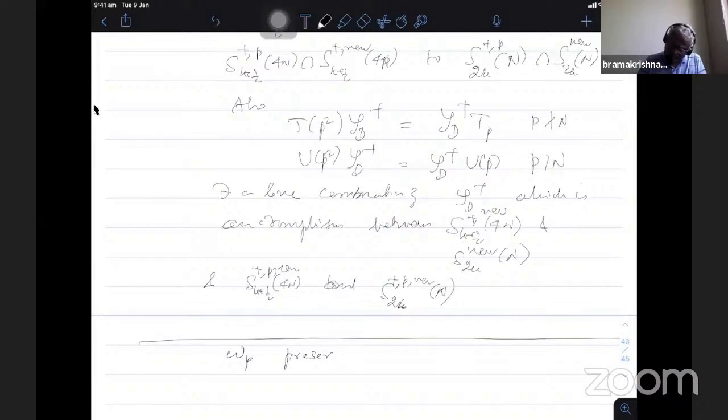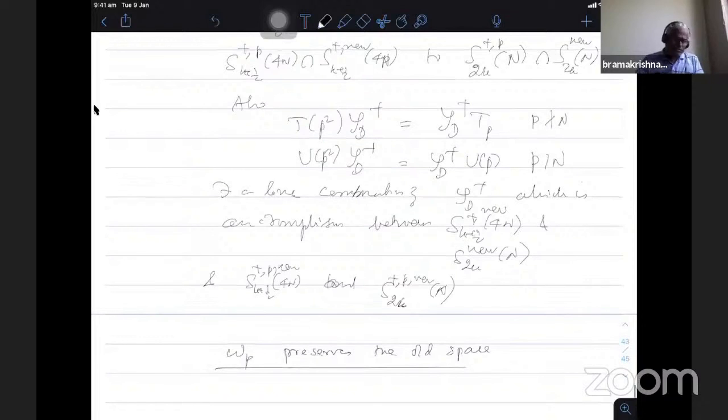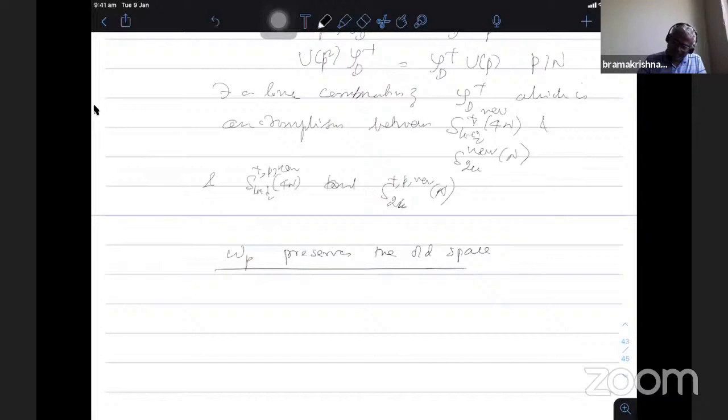So small WP, that is a very interesting computation. It preserves the old space. Because n is odd square free, take a prime P dividing n.